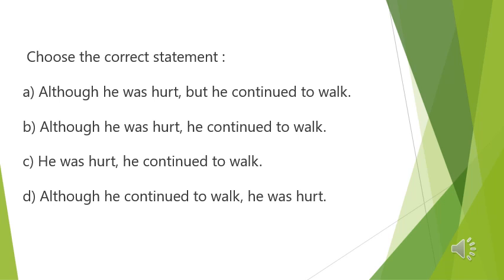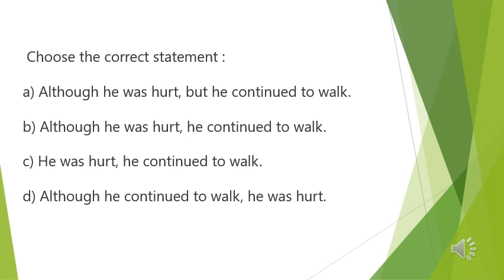Look at the sentence number B. Although he was hurt, comma, he continued to walk. This is the right answer. Here a complex sentence. We start with the subordinator although and a dependent clause, and a comma is used after the dependent clause, and then we use the independent clause.